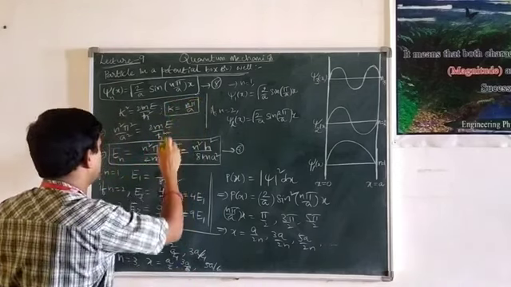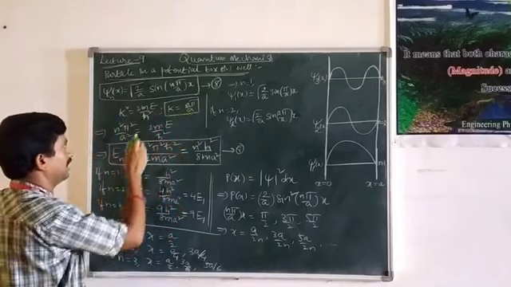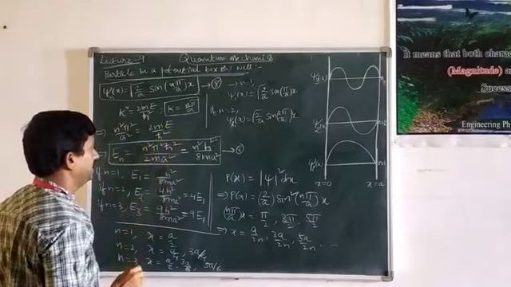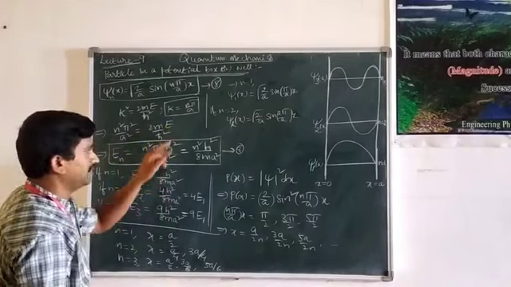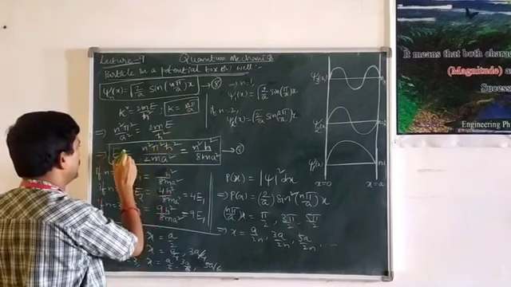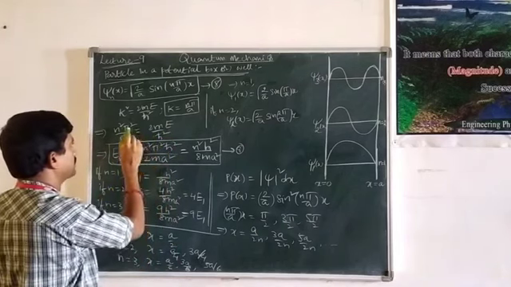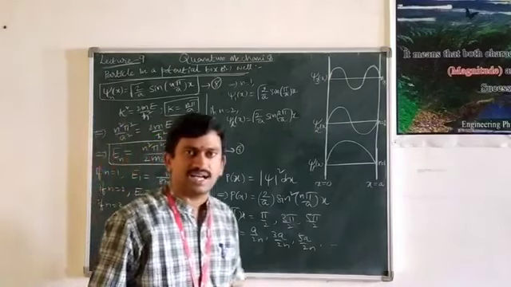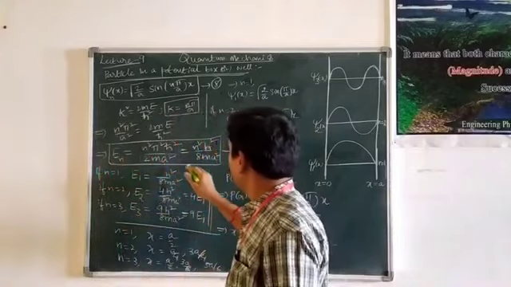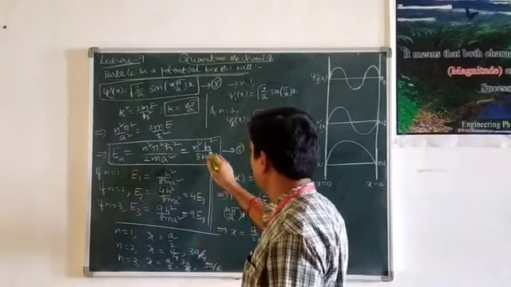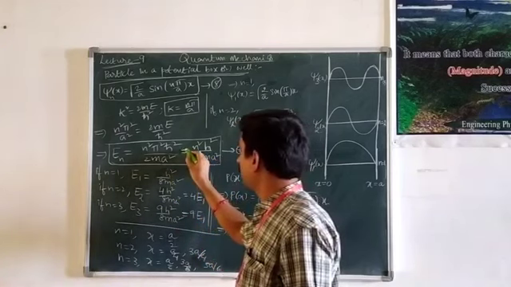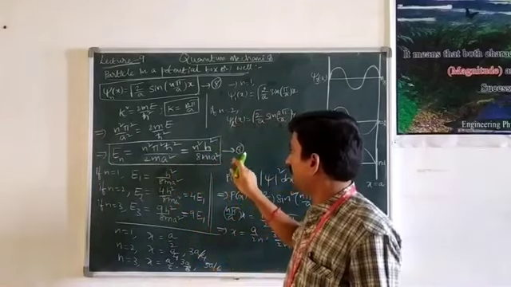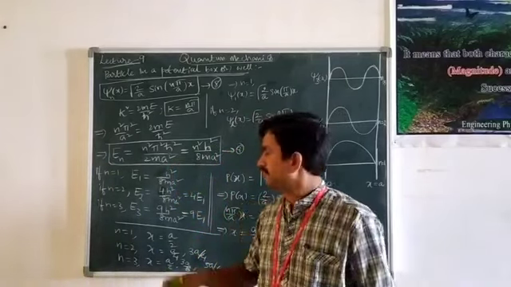Now, if we substitute this value in this expression, then n square pi square by a square is equal to 2mE by h cross square. From this expression, we have energy E is equal to n square pi square h cross square by 2m a square. As we know that h cross is nothing but h by 2 pi, if we substitute the value of h cross in this expression, this can also be represented as n square h square by 8m a square. That will be named as equation number 9.